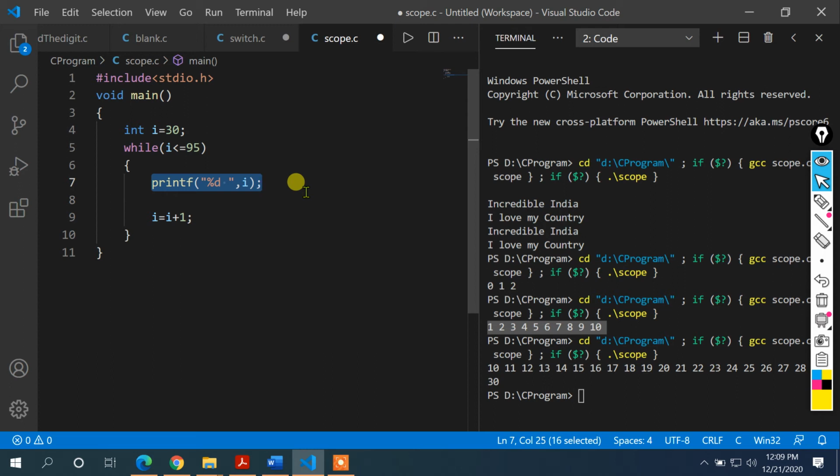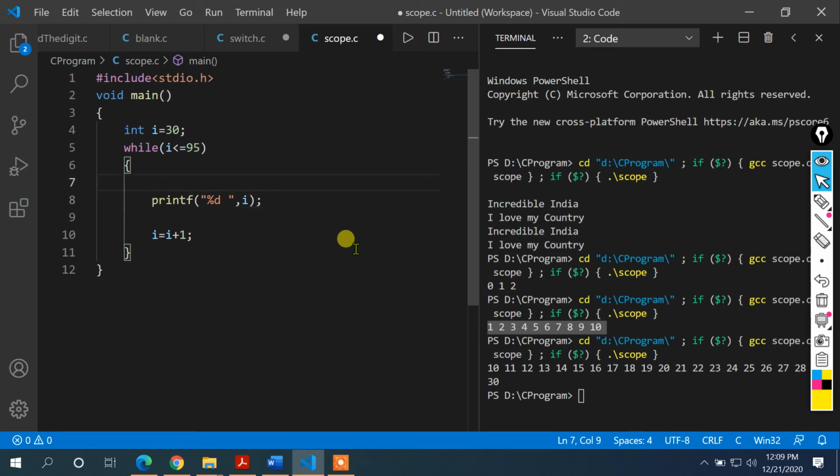But what is our requirement? Our requirement is to print only the numbers which are even. So how do we know that something is even or odd? Whenever a number is divisible by 2, we can say it is an even number. We have already solved this in the if statement itself.